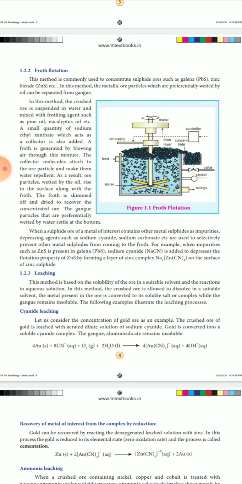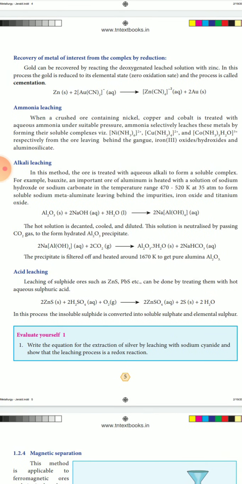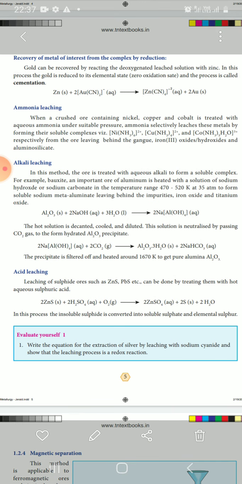Next one is ammonia leaching. Ammonia leaching means we take crushed ore containing nickel, copper or cobalt, treated with aqueous ammonia. Under suitable pressure, ammonia selectively leaches these metals by forming their soluble complex, ammonia nickel. So we can take the crushed ore of nickel, copper and cobalt. Like the previous process, where cyanide mixed with gold, we can separate it.